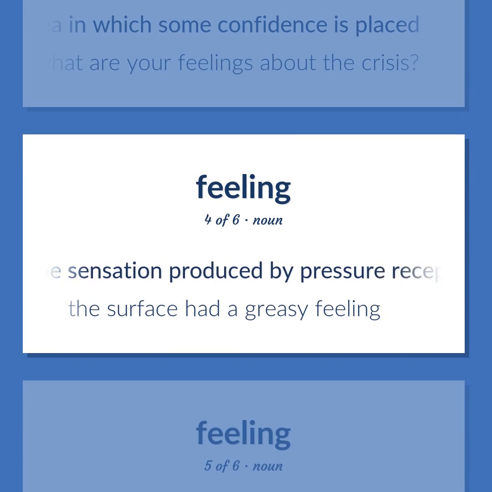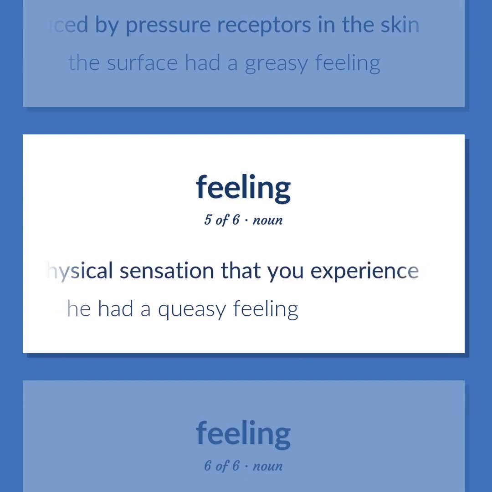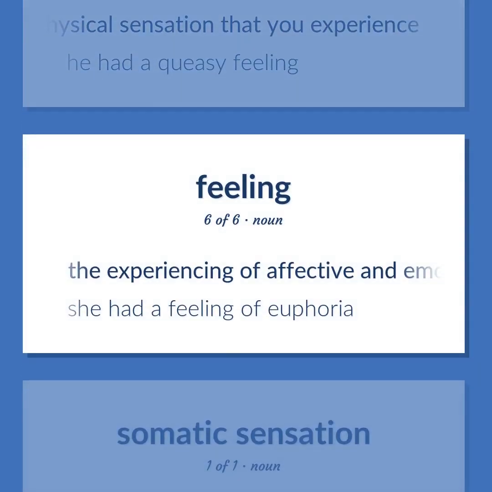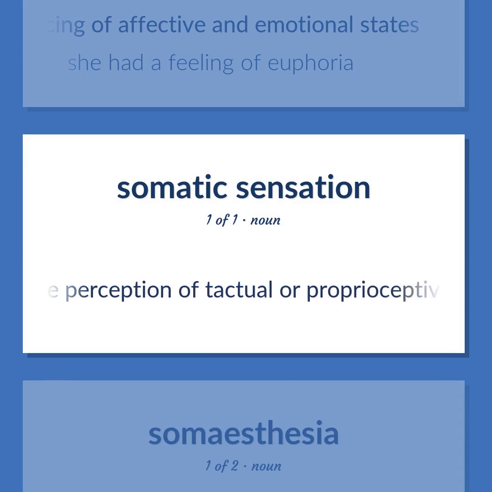The sensation produced by pressure receptors in the skin. The surface had a greasy feeling. A physical sensation that you experience. He had a queasy feeling. The experiencing of affective and emotional states. She had a feeling of euphoria. The perception of tactual or proprioceptive or gut sensations.